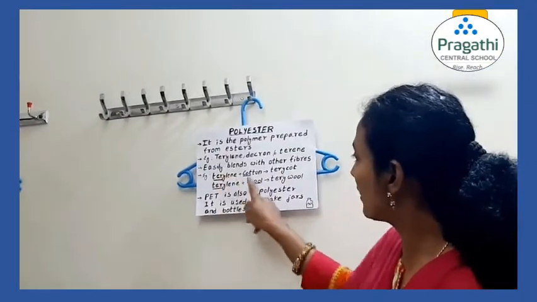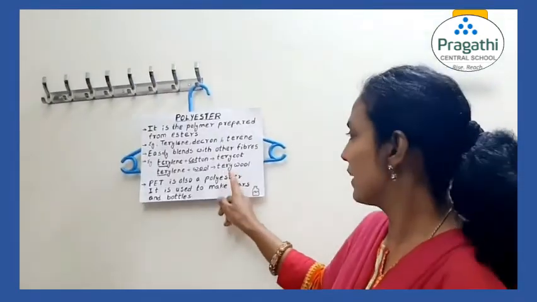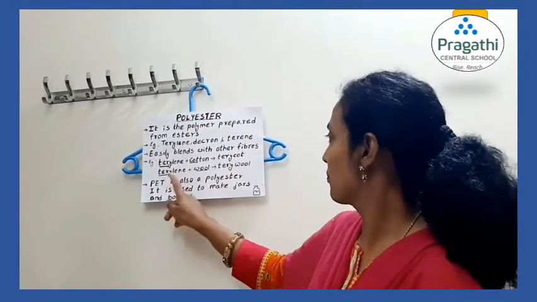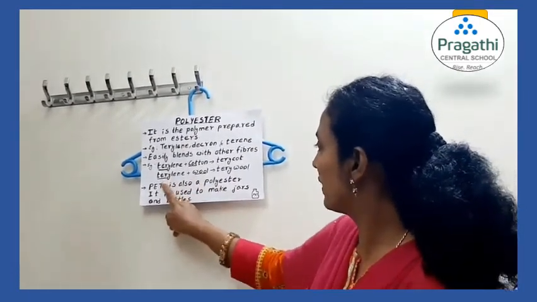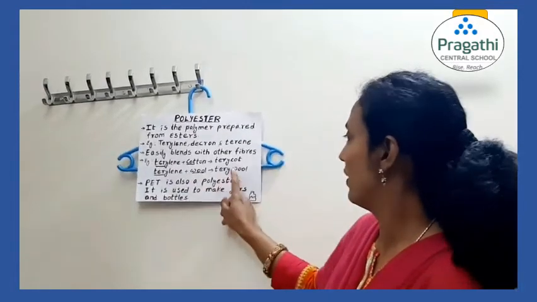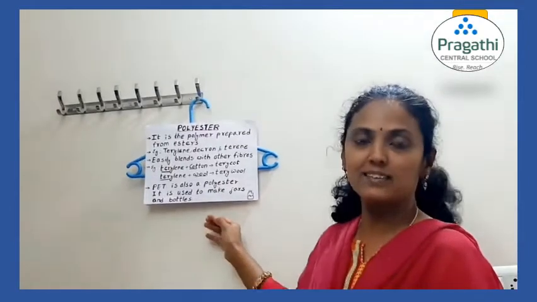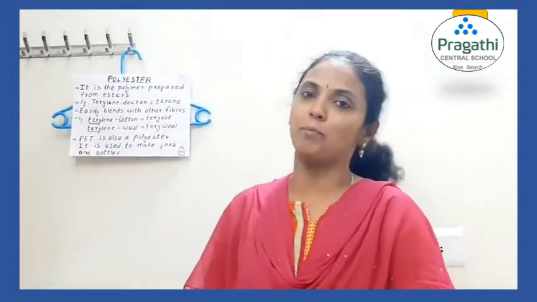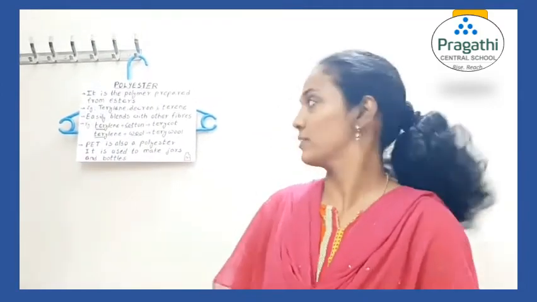Terry from terylene, cot from cotton: terrycot. Similarly, terrywool is prepared by blending terylene and wool. Terry from terylene and wool: terrywool. This is about polyester. Now I will tell you what esters are. Esters are sweet smelling compounds. You find esters in perfumes and some essential oils also.